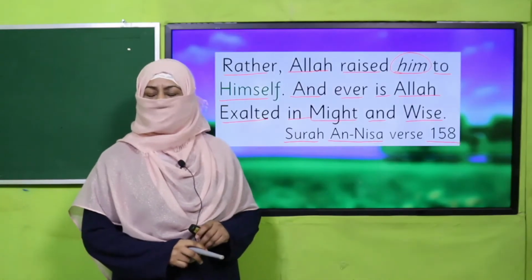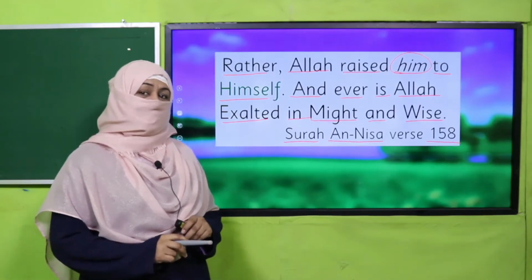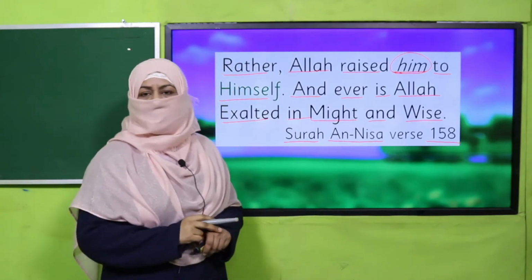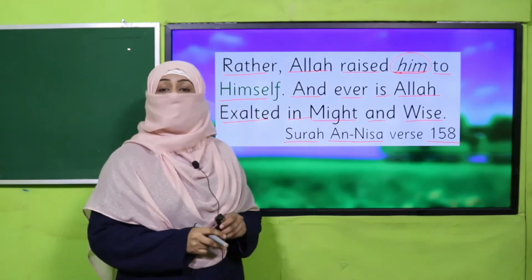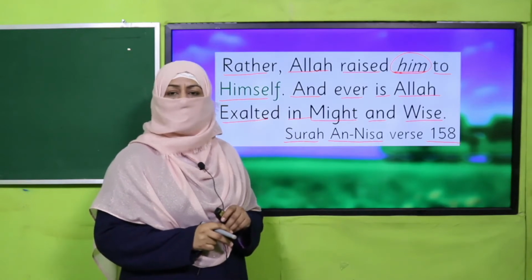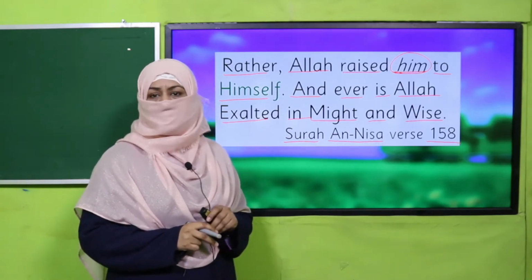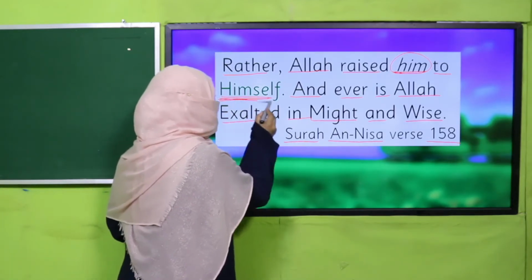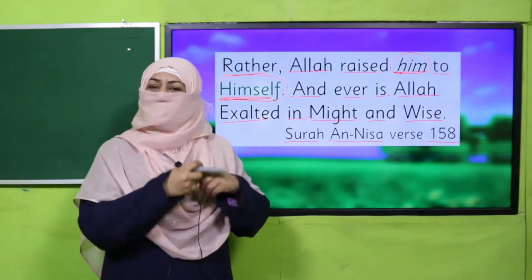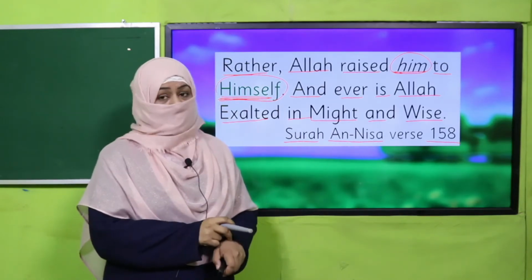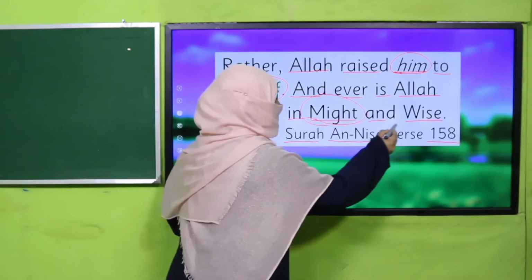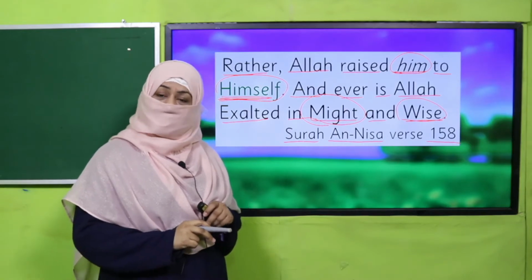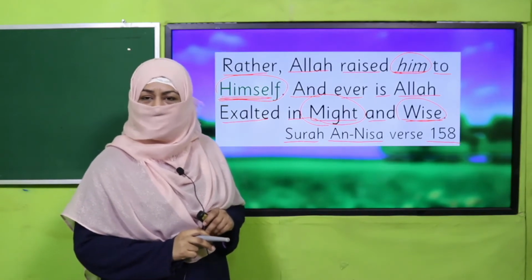Yes, my dear children, what is this beautiful verse telling us? This beautiful verse is telling us about Prophet Isa alayhi salam. Beta, we should learn about prophets, and we know the birth of Prophet Isa alayhi salam was a miracle. Likewise, his death was. And Allah is telling us Allah raised him to himself, means Allah picked him to himself. So how can Allah do anything? Because Allah is all might, Allah is all wise. Right? So we should know these facts, and we should try to find the stories of prophets, inshallah.